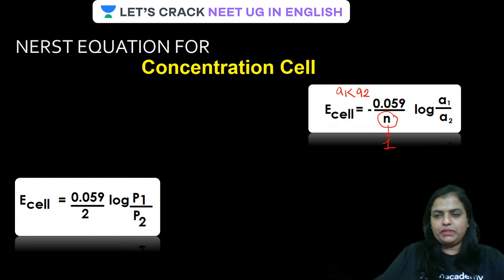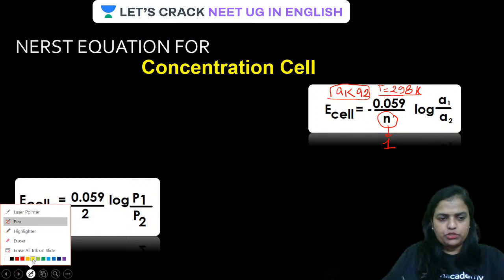Now, guys, remember that the temperature is to be taken as 298 Kelvin. This will be the temperature, and A1 has to be less than A2 in order for the cell to be spontaneous. All clear, guys?